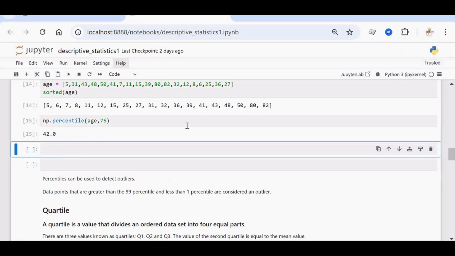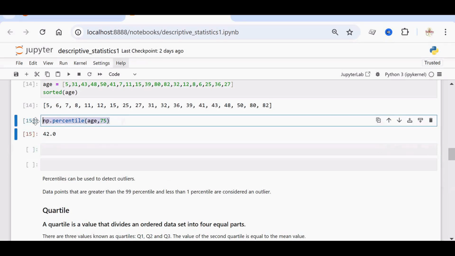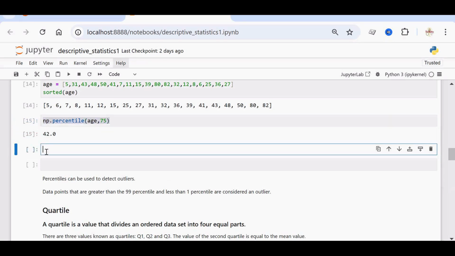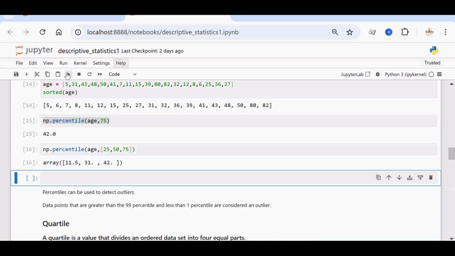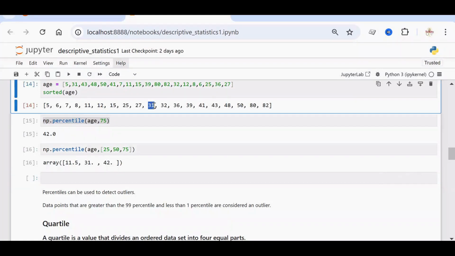And we can also find out the 25th percentile, 50th percentile, 75th percentile in a single call. So using this np.percentile, you can pass the percentiles to be found as a list. So 25, 50, 75. So here the 25th percentile is 11.5, 50th is 31 and 75th percentile is 42. The 50th percentile is actually the middle value, 31 in this case, right?